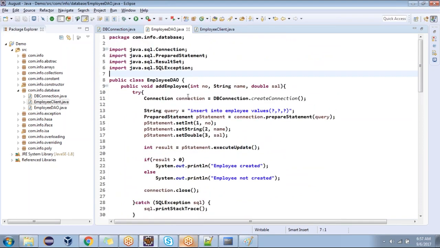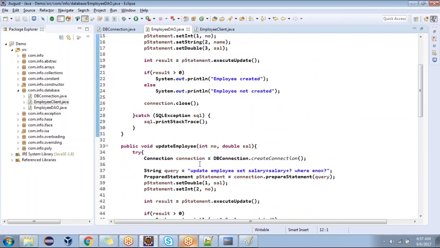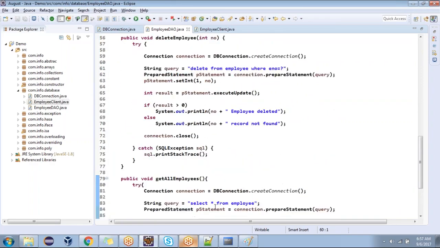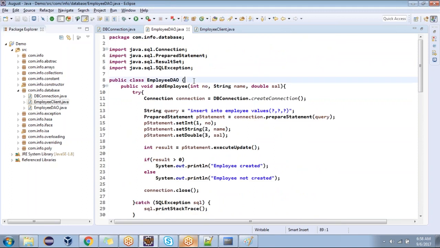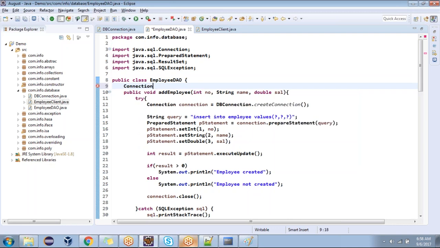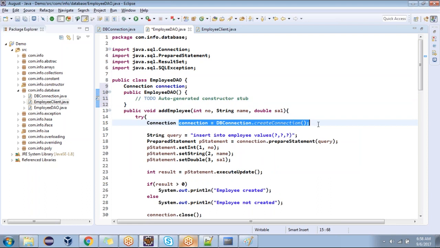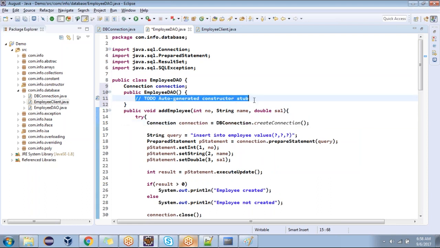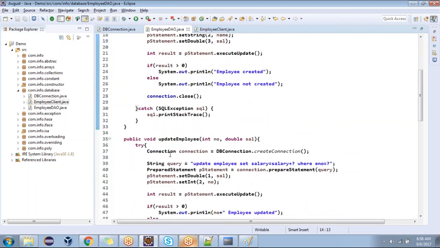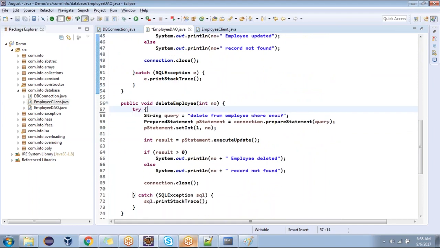Now next one. In the first method, you're taking the connection or not? Come on, guys. Second method, you're taking the connection. Third method, you're taking the connection. Fourth method, you're taking the connection. Every time you're taking the connection. Yes, sir. Now I want to take the connection whenever you create the object itself. Create in class, declare globally. Write the constructor. You guys are with me? Write the statement here in the constructor. I want to take the connection, initializing. You guys are with me? Yes, sir. Okay? We are not writing it in each and every method.